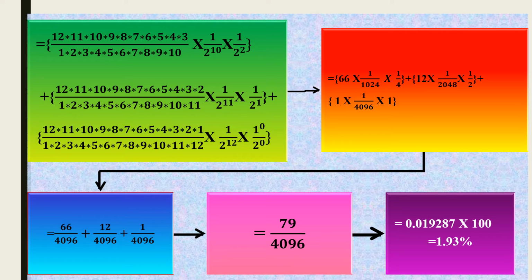A small note: anything power 0 is equal to 1, which means 1 power 0 is equal to 1, and 2 power 0 is also equal to 1.